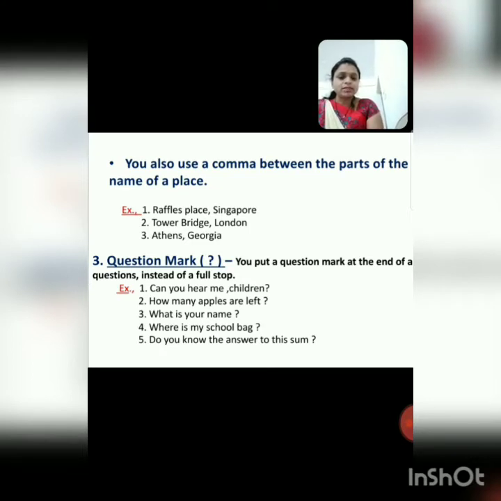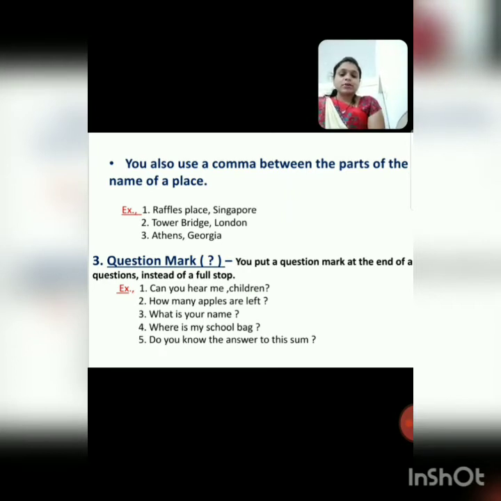In these words we have to put a comma in the middle of the two words.